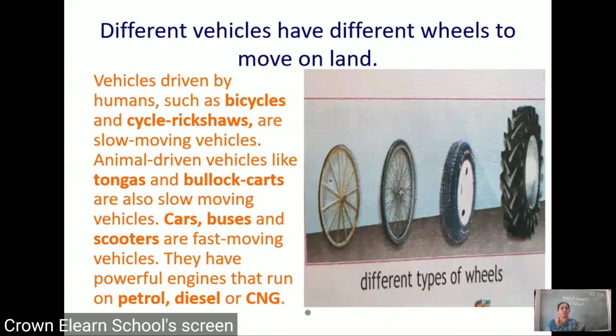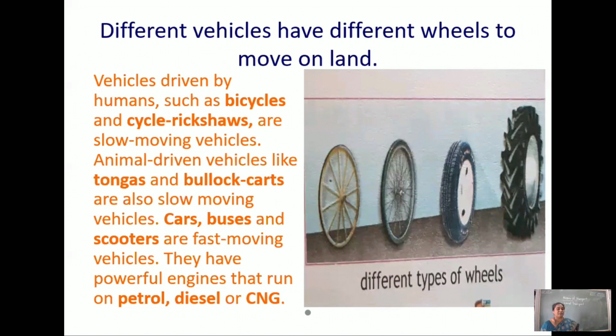Isn't it? Without wheels, they cannot move. So a variety of vehicles are there. Now if you look, these are different types of wheels that are used. Are you able to find out which wheel is used for which type of vehicle among these four? The first one can be used for a tonga or a bullock cart, etc.